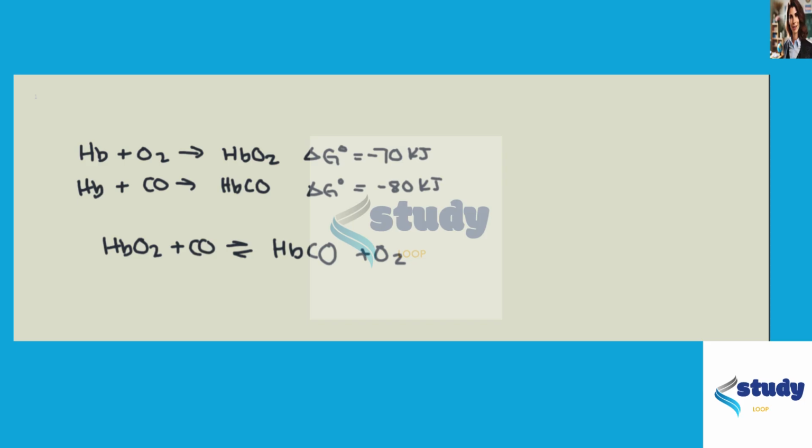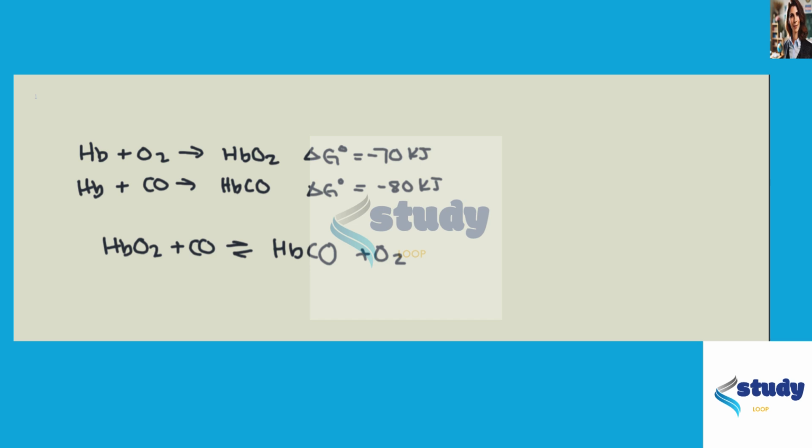This question asks us to calculate the equilibrium constant at 298 Kelvin for this particular equilibrium, given these two individual reactions. So we first need to determine our delta G for this complex reaction, where we need to rewrite our equations up here to match this chemical formula.